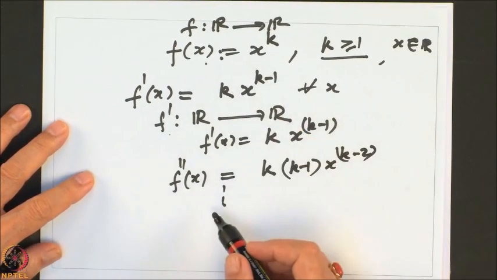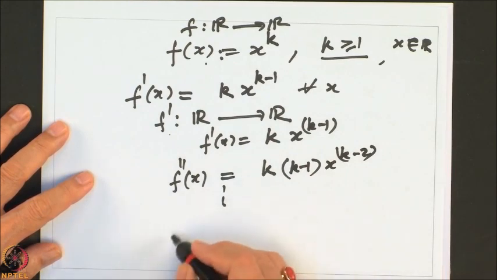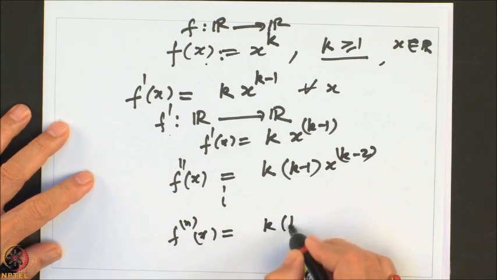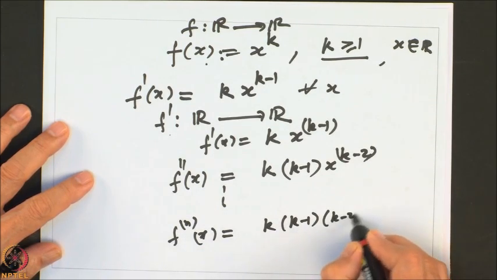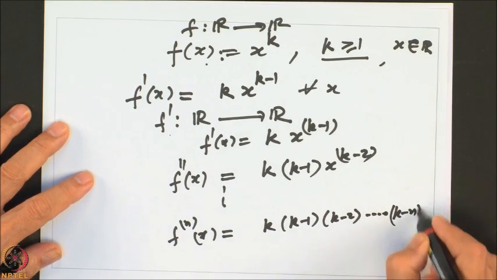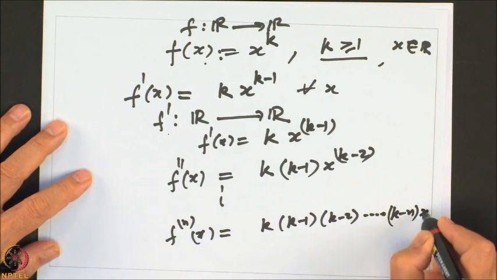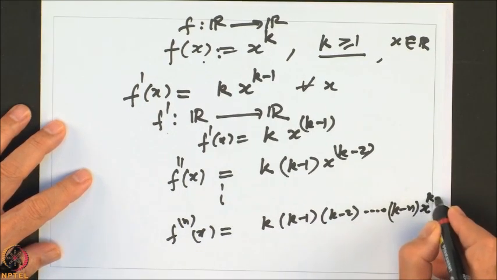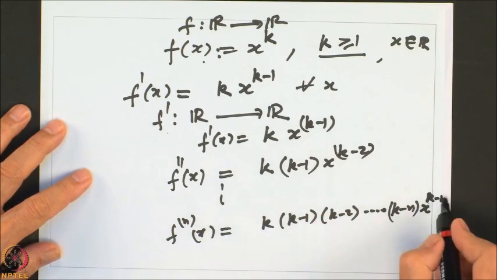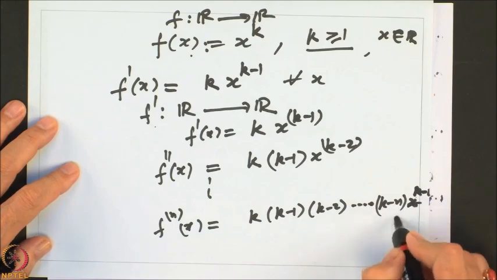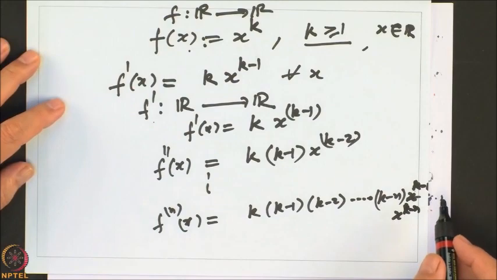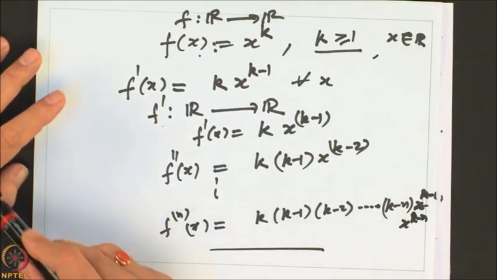So, this will have derivatives of every order till you reach f^(n) of x, which will exist. It will be k into k minus 1, k minus 2 and so on up to k minus n plus 1, times x to the power k minus n. So, that will be the nth derivative.